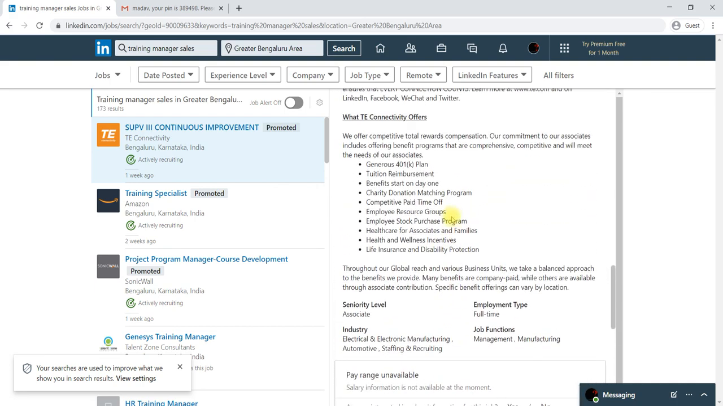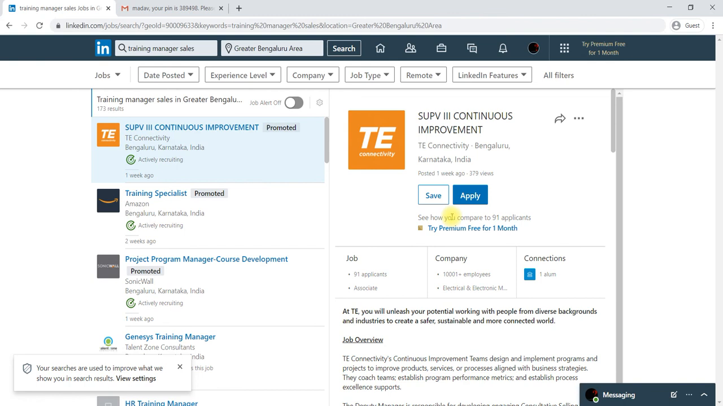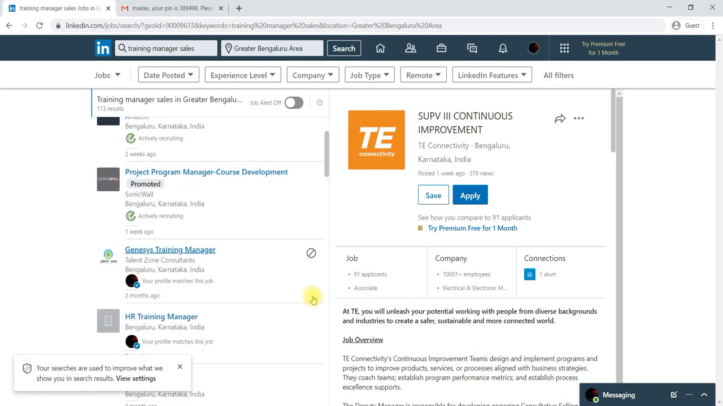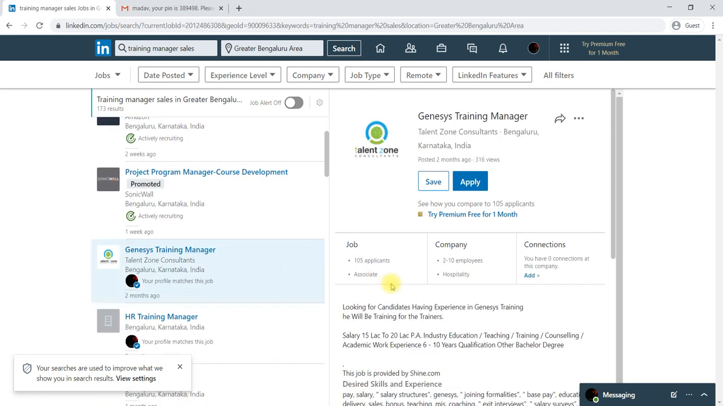Like this, we can check the jobs. We can go searching for a job and use this platform to search for a job, connect with those who have posted the job opportunity, and connect with them, so that one way or the other you will get a job.